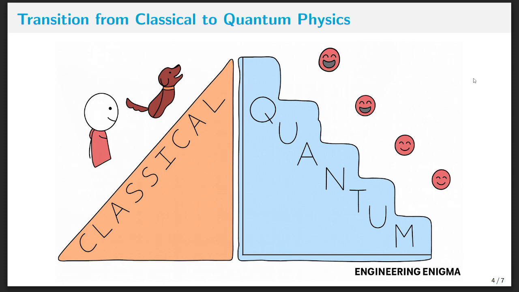So this is a small example where you can see the difference. On the left we have the smooth slope representing classical physics. Everything moves smoothly and predictably. On the right-hand side, you can see we have a quantum step. Energy levels are not smooth, they come in jumps. That's why we call it quantized energy. If energy comes in steps, we call it quantization. So this is how the quantum world looks.